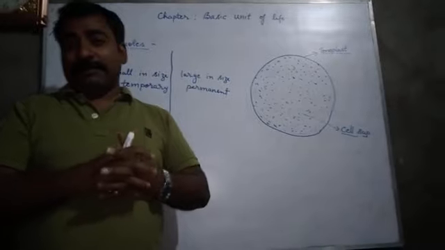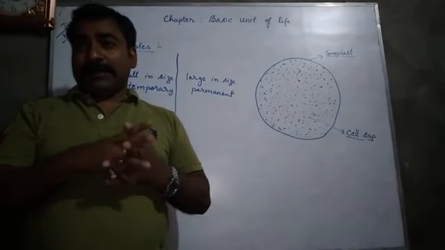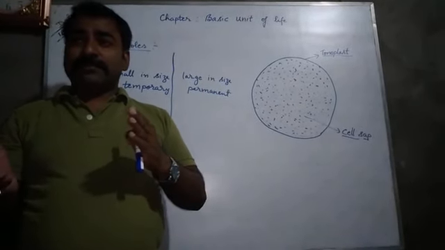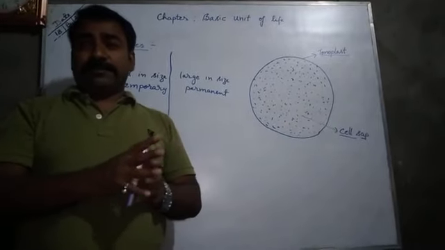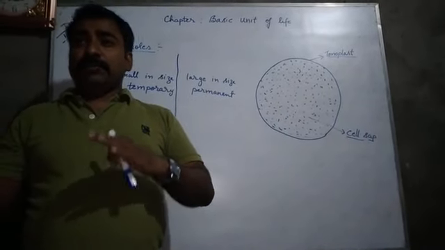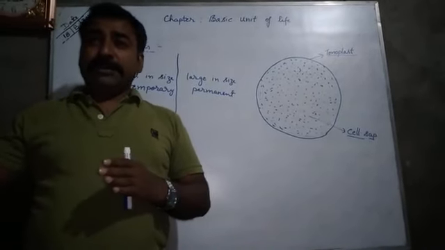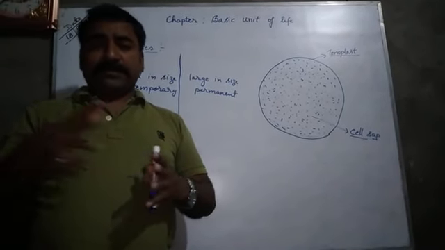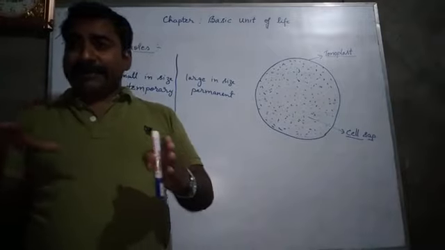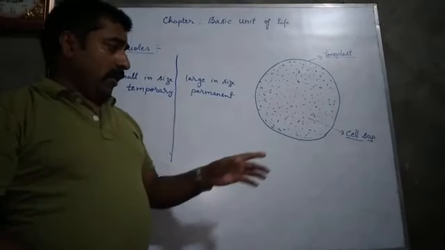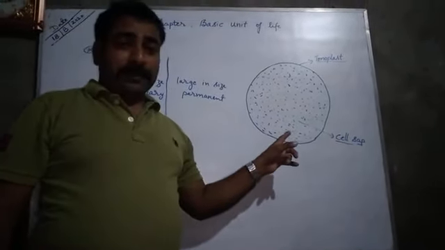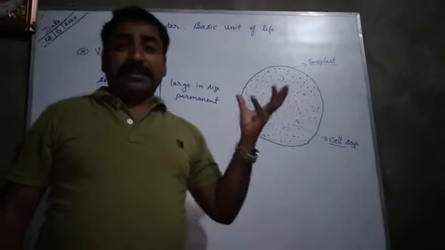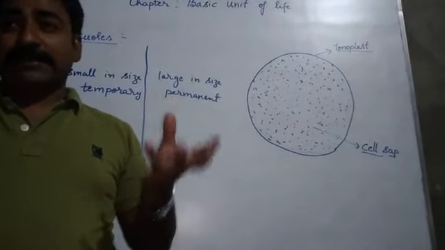Osmolarity of the plant cell means that whatever materials are transported from one plant cell to another plant cell, or from the external medium to inside the cell, all that transportation occurs through cell sap, and cell sap maintains the osmolarity of the plant cell.